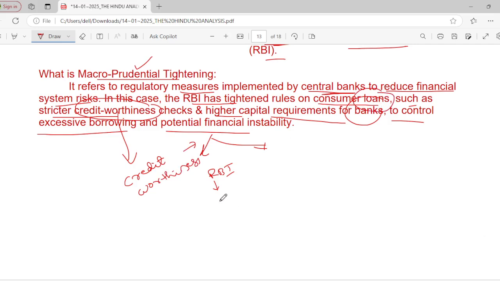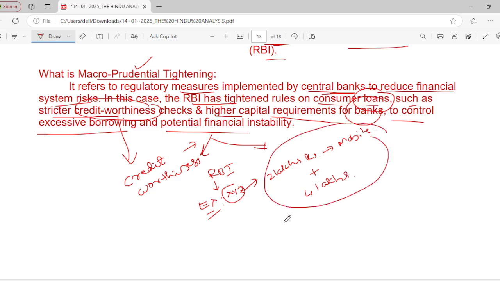Okay, let us say one person is doing some finance. That is, the government has given certain facilities to do finance. So let's take an example. One person, XYZ, has a mobile worth 2 lakh rupees, and in addition he has a handsome amount of 4 lakhs in hand. So he wanted to start a business. In order to begin a business, RBI asks about their creditworthiness.